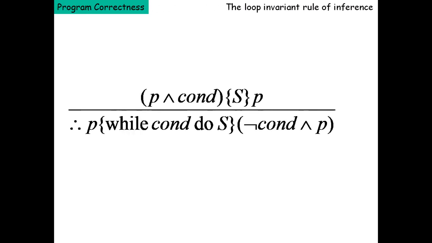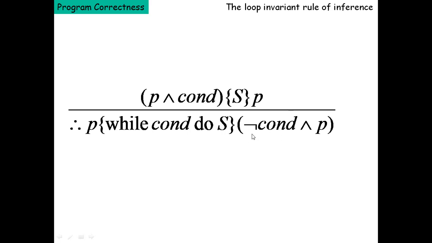So how to represent this in the inference rule form? If the precondition is true and the condition is also true, then S will go on. So therefore precondition, while condition do S. If not condition, okay, then the program will stop.